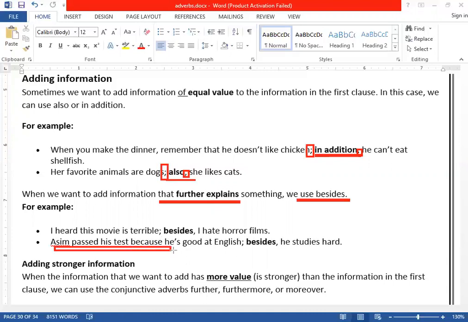For example, Asim passed the test because he is good at English. Besides, he studies hard. Look, he passed the test. Why? Because he is good at English. Besides, he studies hard. It gives further information and explains that he also studies hard. So that's why we have used "besides".